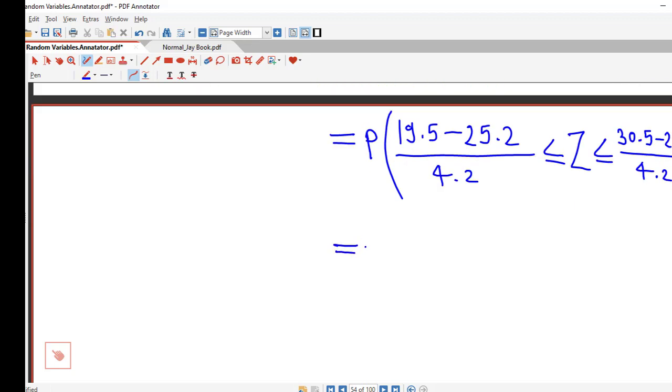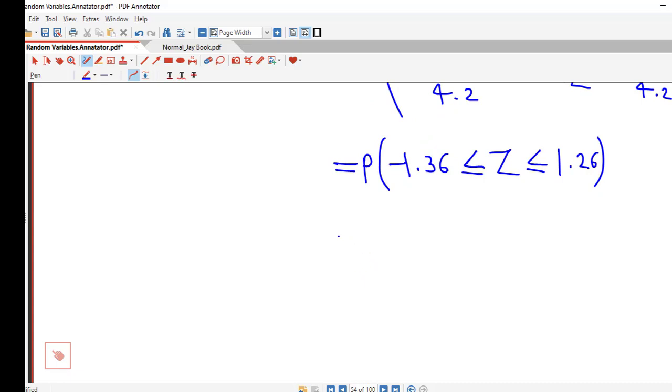So if we simplify this, I have my calculations that I am writing. Probability that minus 1.36 is less than or equal to capital Z, which is less than or equal to 1.26.